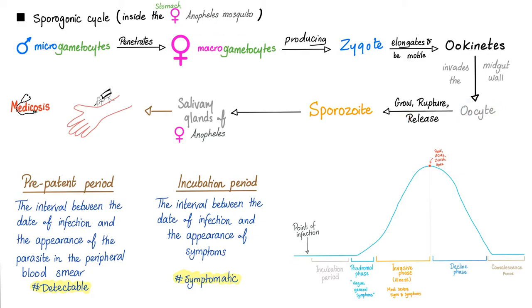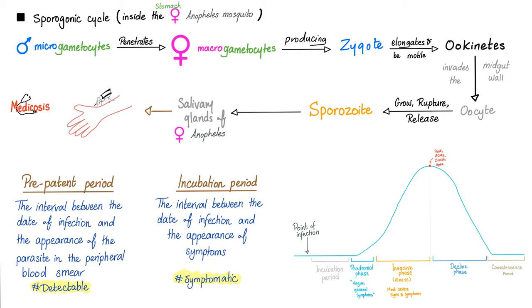The egg will grow, the egg will rupture, the egg will release. Release what? The spores that were inside the egg, called sporozoites. And the sporozoites will reach the salivary gland of the female Anopheles, and she's ready to bite you one more time. Cool. Now, what is the pre-patent period and what is the incubation period?